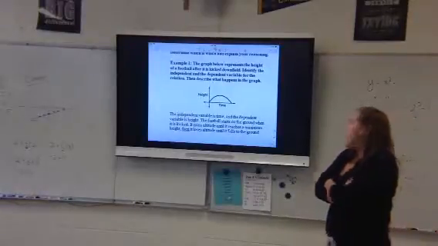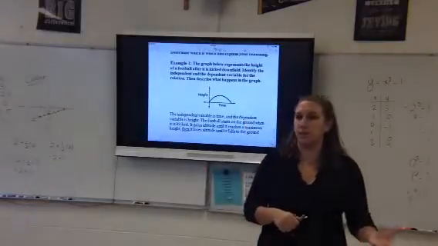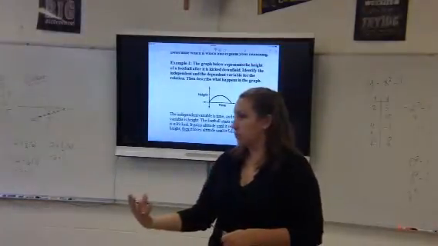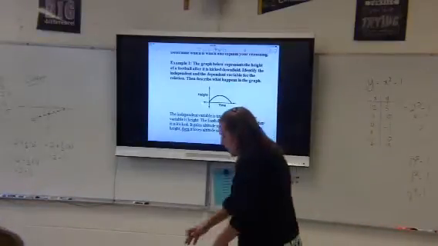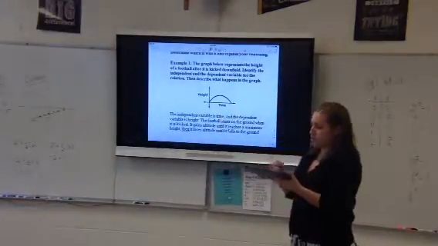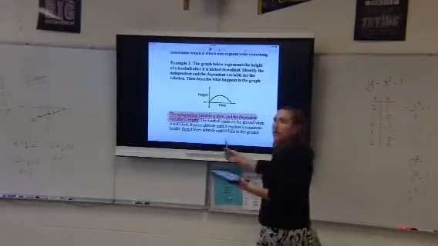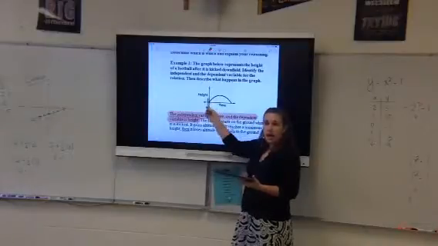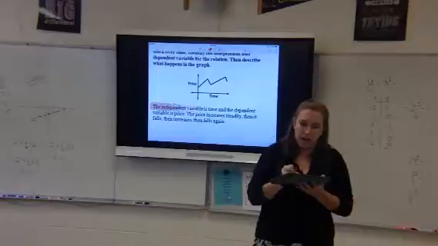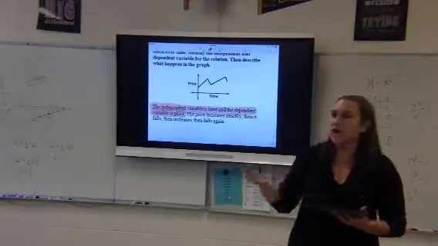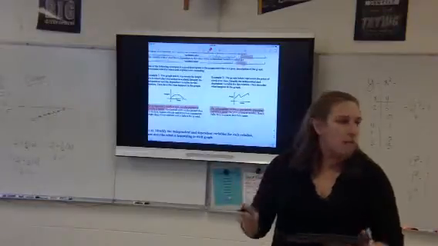Okay. So our main focus here, if we kind of look, it asks for two things. State the independent and dependent variables and give a description. Okay? And you were supposed to pick which one was the best description of the graph. Okay? So if I'm looking here, first thing we're just going to kind of hit on right away. Independent is time and dependent is height. Is that right? Independent time, dependent height. So that looks good. And then if we go over the other one, independent is time, dependent is price. That also looks good. So that is non-negotiable. They did a good job talking about independent, dependent.